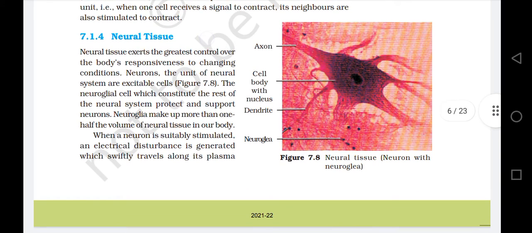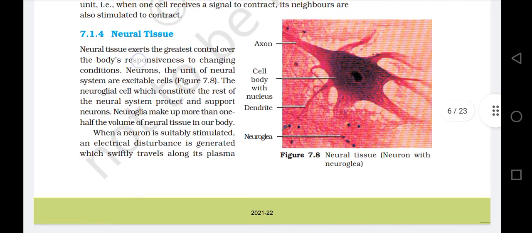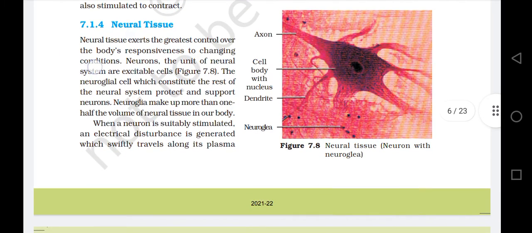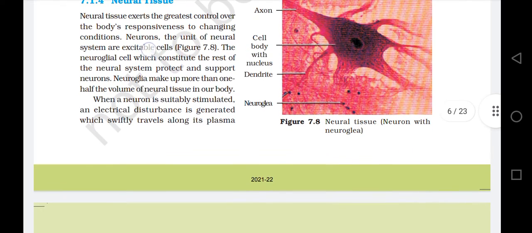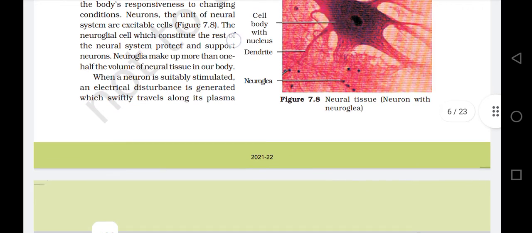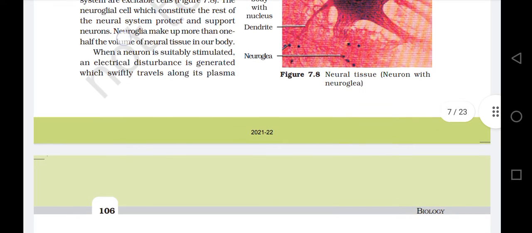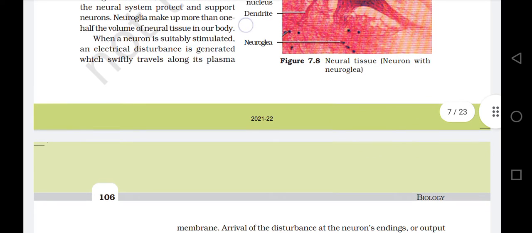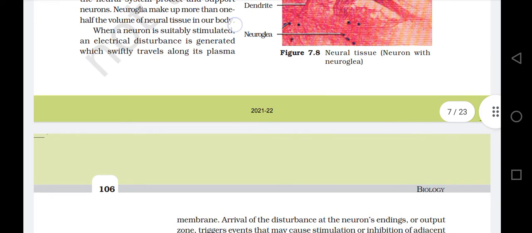7.1.4 Neural tissue. Neural tissue exerts the greatest control over the body's responsiveness to changing conditions. Neurons, the unit of the neural system or excitable cells, Figure 7.8. The neuroglial cells, which constitute the rest of the neural system, protect and support neurons. Neuroglia make up more than one half the volume of neural tissue in our body.